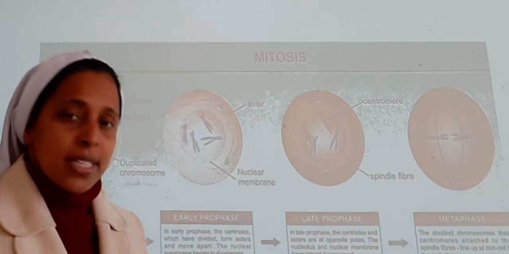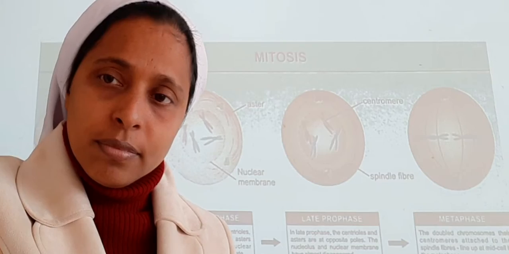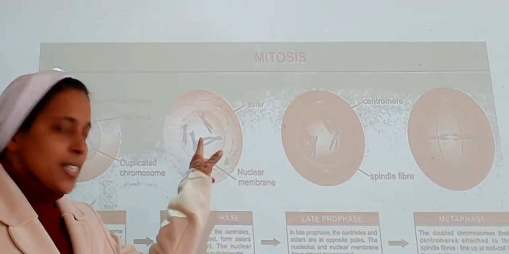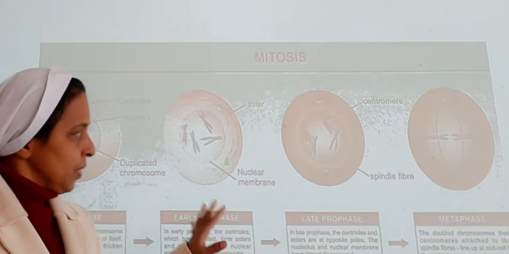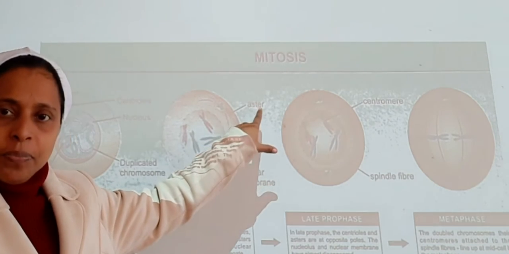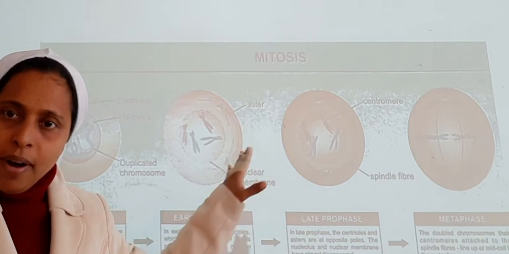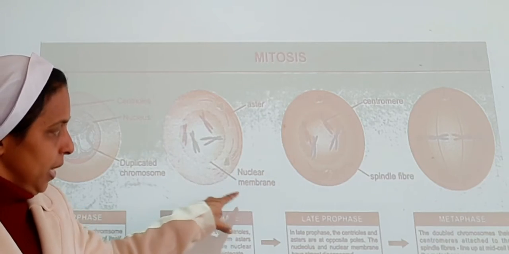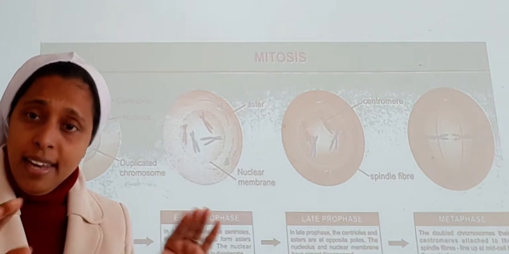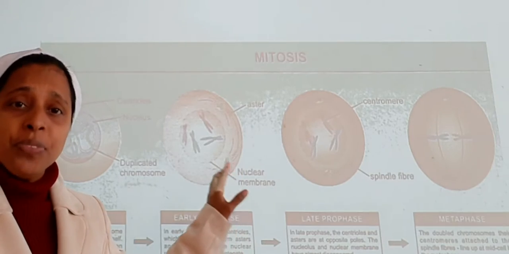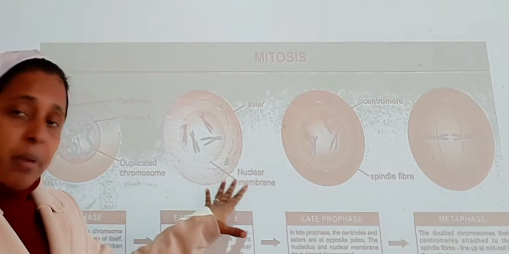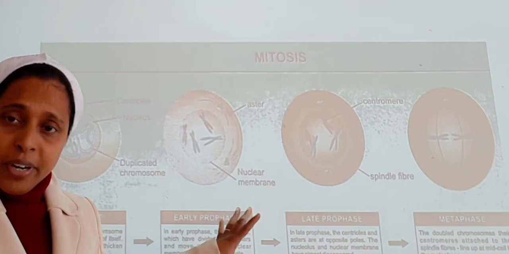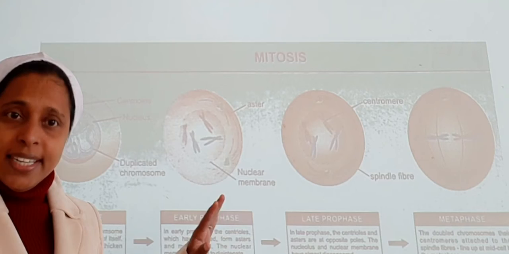Now moving towards the early prophase stage. So this is the image of the early prophase stage. As you can see here, the aster. Aster is a very important part in this early prophase. So here, as you can see, the nuclear membrane slowly disintegrates and disappears in this stage. In early prophase stage, nuclear membrane disintegrates and disappears.